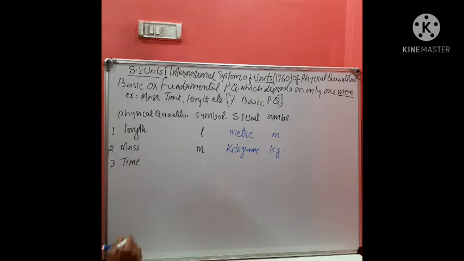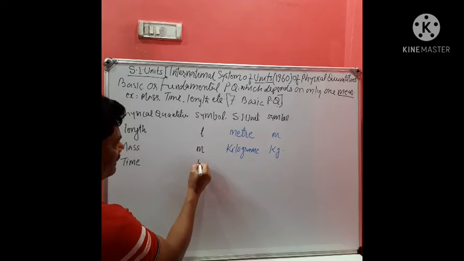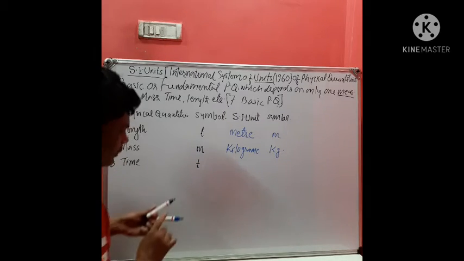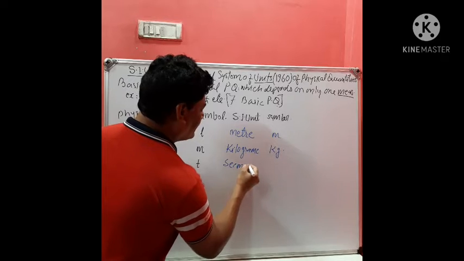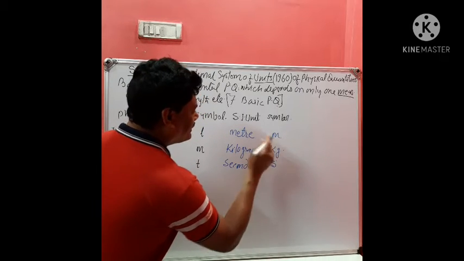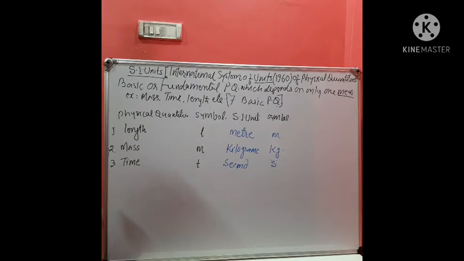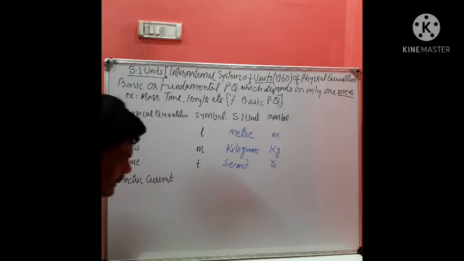How do we denote time? Denoted by a small t. Its SI unit is second, and the symbol is s. The fourth one is electric current. Students, electric current is also one of the very important physical quantities which we often use in chemistry and physics.